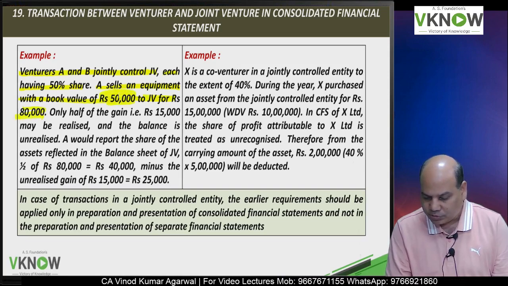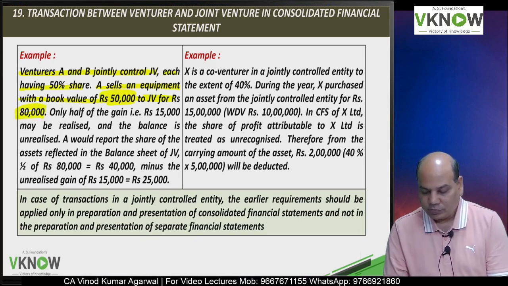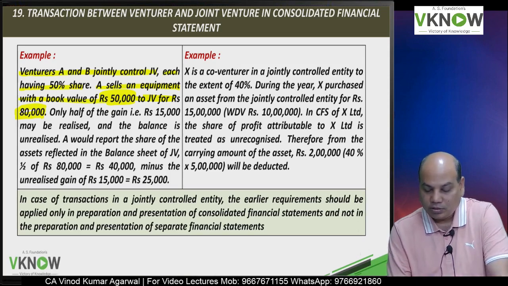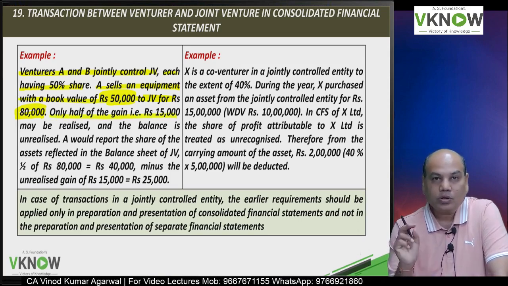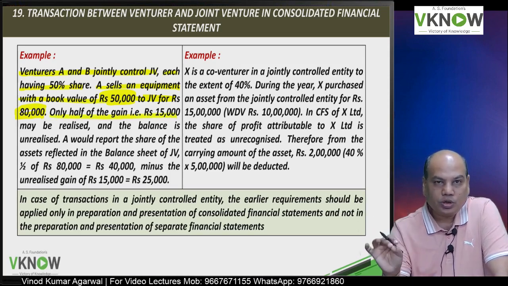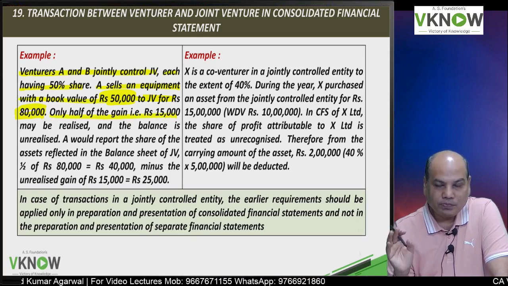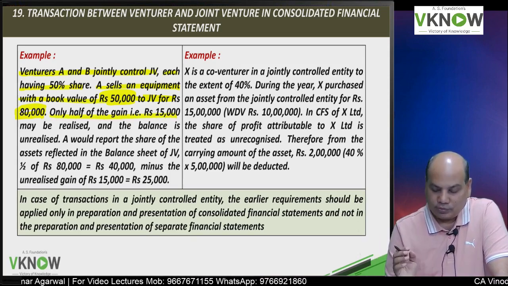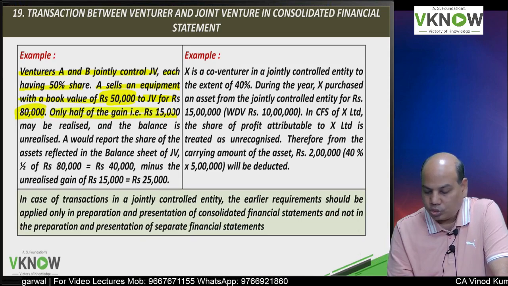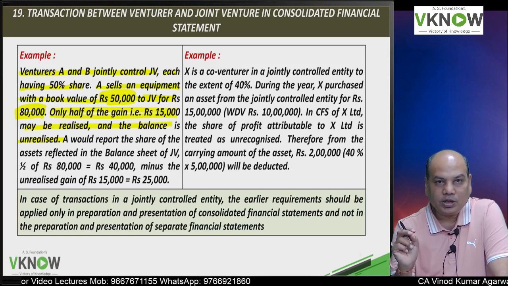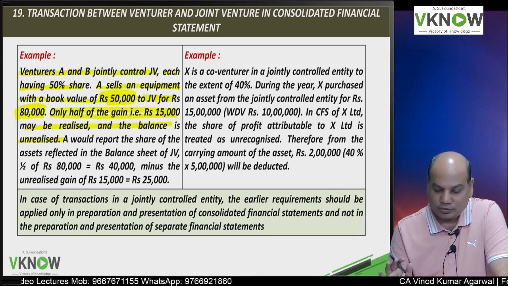So cost is 50, sold for 80. So profit made is 30,000 in this deal, but out of 30,000, 50% belongs to the other venturer, 15,000, and 50% belongs to you, that is 15,000. Only 15,000 profit will be realized and 15,000 will be unrealized.